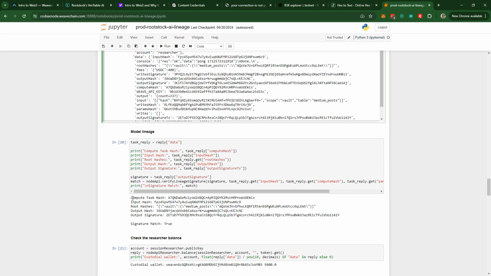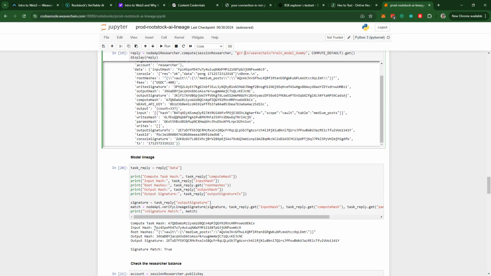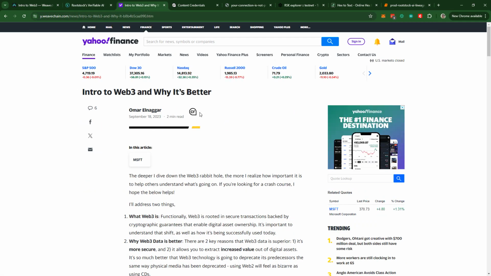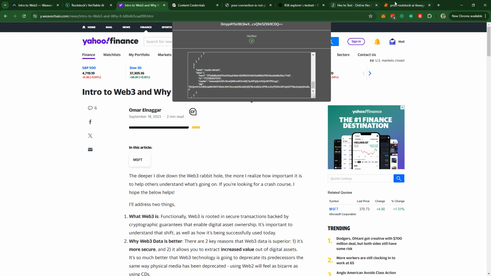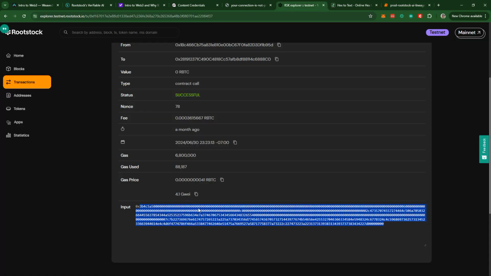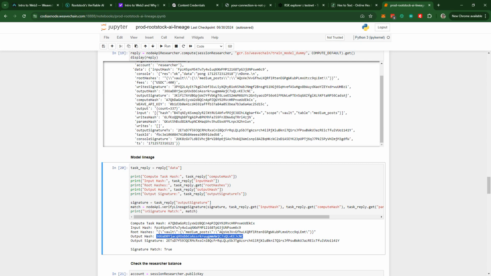So we take a hash of the actual code being run, that Docker image itself that I showed you up here. Then we go and take a hash of the input data being used, right? So the article that I showed earlier, where we have that nice content credential showing that I have a license to the data. And then we go and take a hash of the output of this calculation. So in this case, this would be the trained large language model that used this data. And same thing as before, we're going to take each one of those hashes and put them into a smart contract on Rootstock so that we have a verifiable lineage of the data.